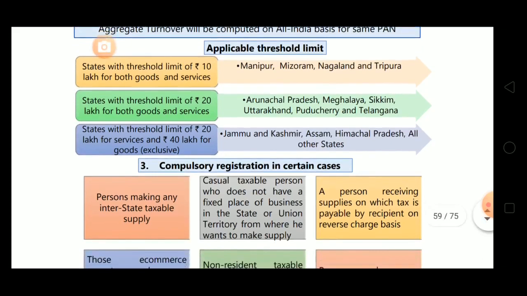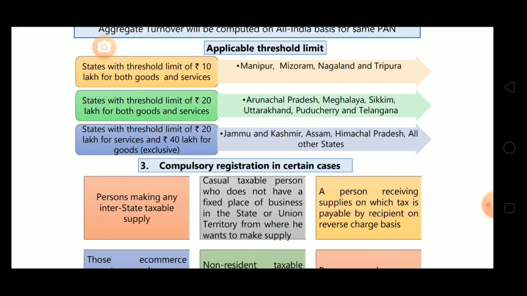Now we have already completed 10 states. Next are the remaining states, and in those 10 states, Jammu and Kashmir, Assam, and Himachal Pradesh are not included. So for Jammu and Kashmir, Assam, Himachal Pradesh, and all other states, the threshold limit is 20 lakhs for services and 40 lakhs for goods exclusive. You can take this as Himachal Pradesh, Assam, Jammu and Kashmir, and all other states.